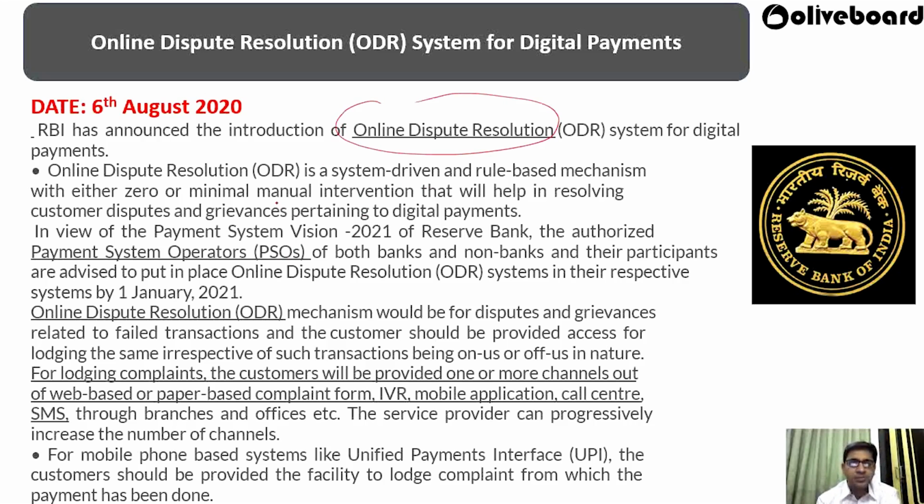Online dispute resolution is a system-driven and rule-based mechanism with zero or minimum manual intervention. So here RBI does not want any kind of manual intervention. It could be either zero, or it should be a rule-based mechanism. In view of the Payment System Vision 2021 of the Reserve Bank, the authorized payment system operators, both banks and non-bank participants, are advised to put the online dispute resolution system in their respective systems by 1st January 2021.